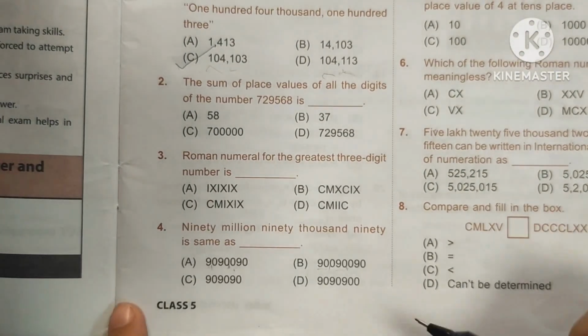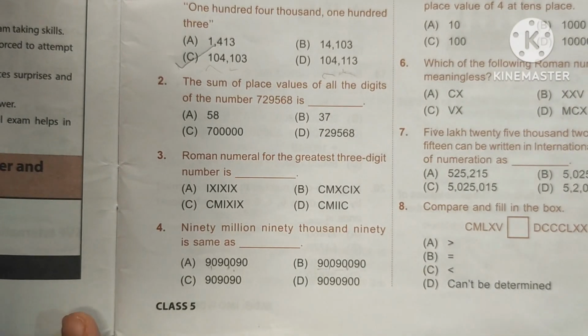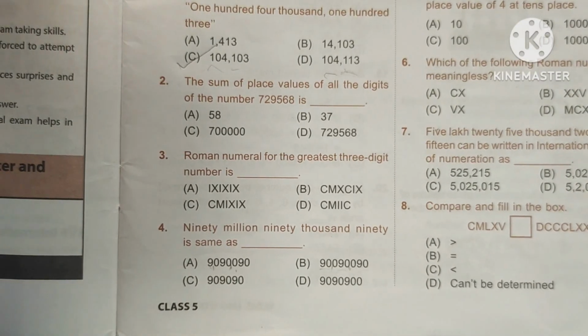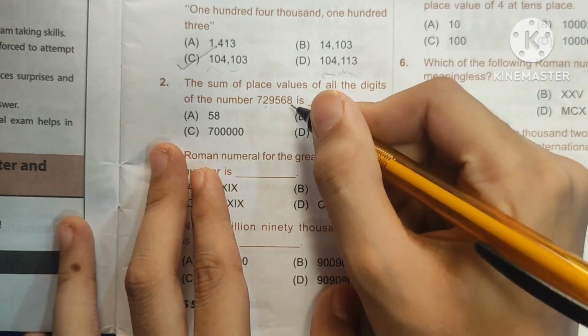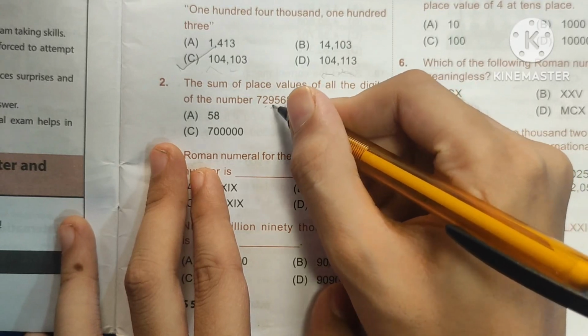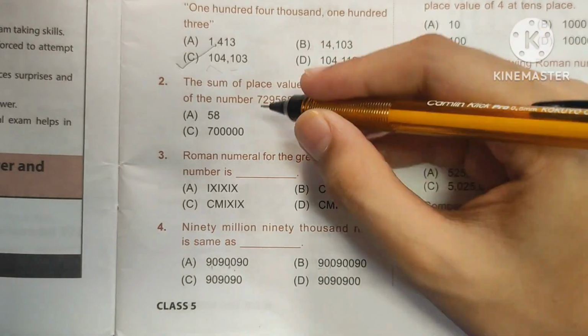Second question. The sum of place values of all the digits of the number 729568 is dash. So here place values they had said. So means there are ones, tens, hundreds, thousands, ten thousands, and lakh.